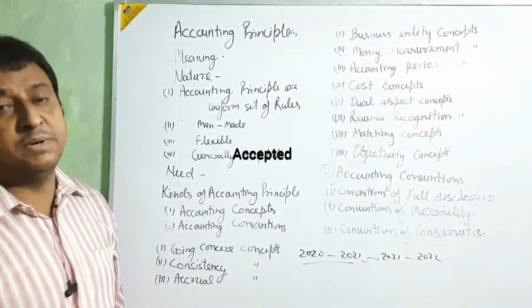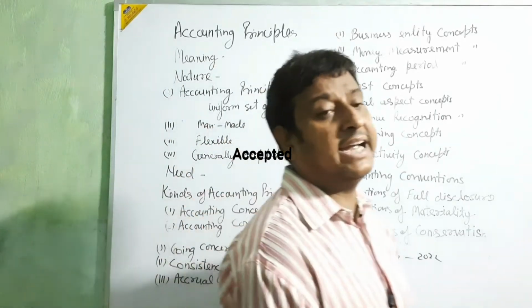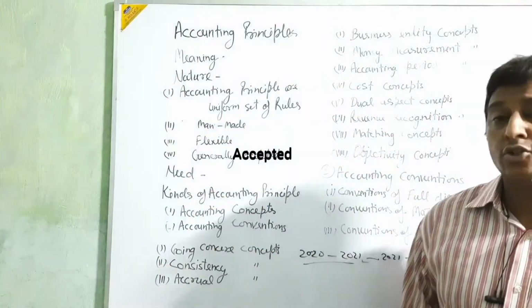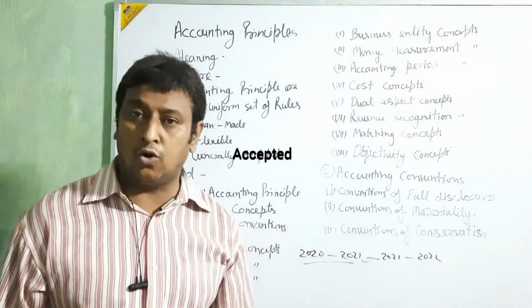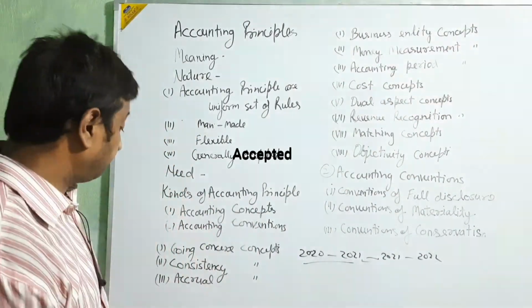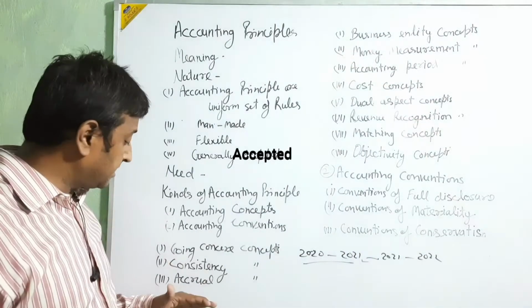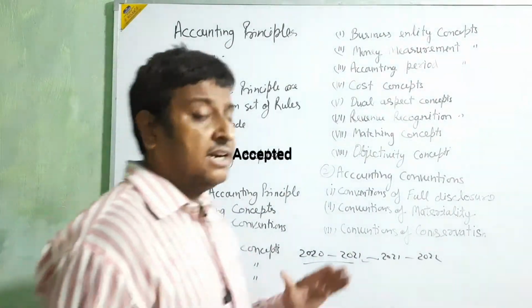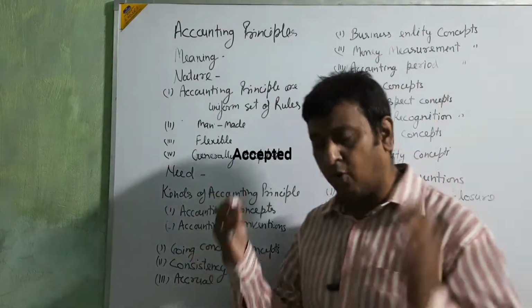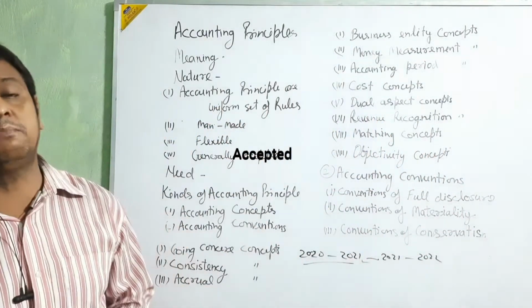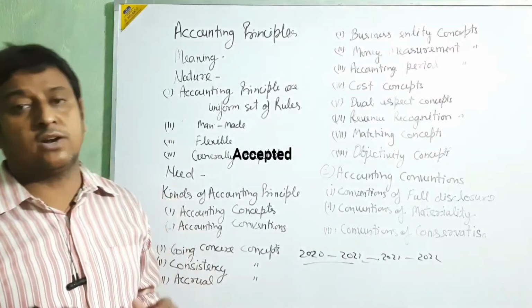But in the business, many types of credit transactions are also done. So in this accrual base, we follow the system in which we take the cash system as well as the credit system, both types of entry or both types of transaction.